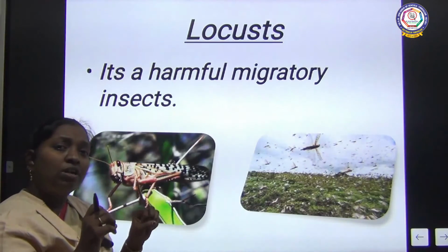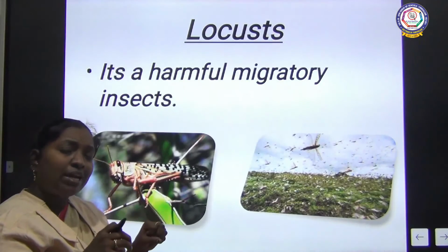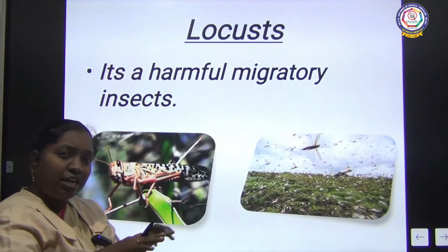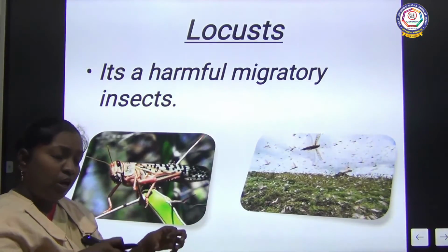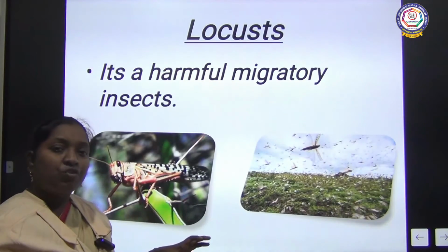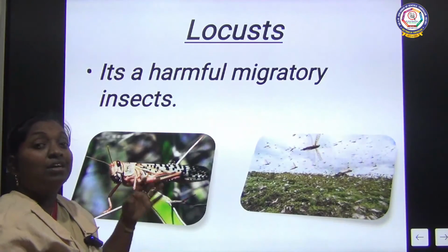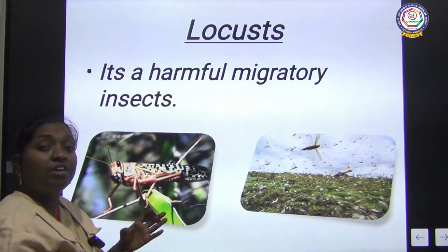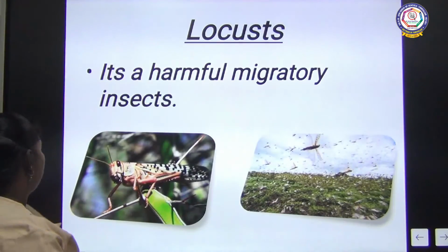It is so harmful, no? It will eat all the plants, leaves, and grains very quickly, in a day itself. It can destroy the whole area of even a crop field. It can destroy very quickly. That is why these insects are very, very harmful.